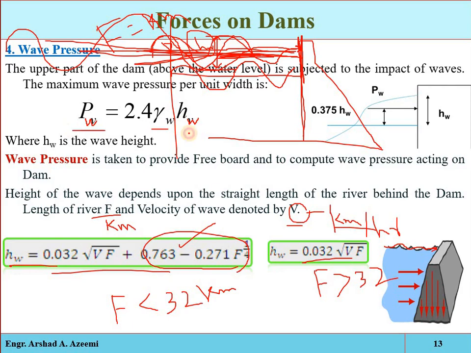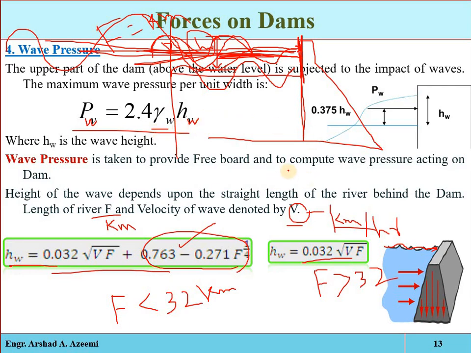So this much pressure will be generated; this will be the pressure intensity due to the wave which will act on the dam structure. Now the question is where it will act, the point of action.